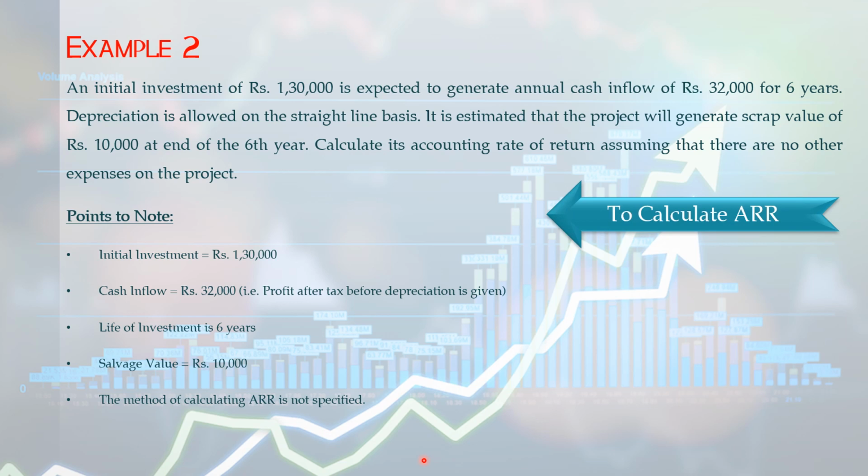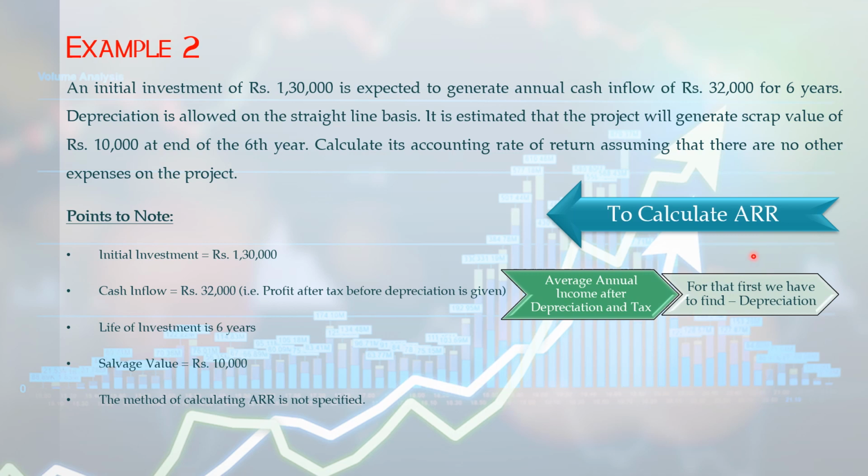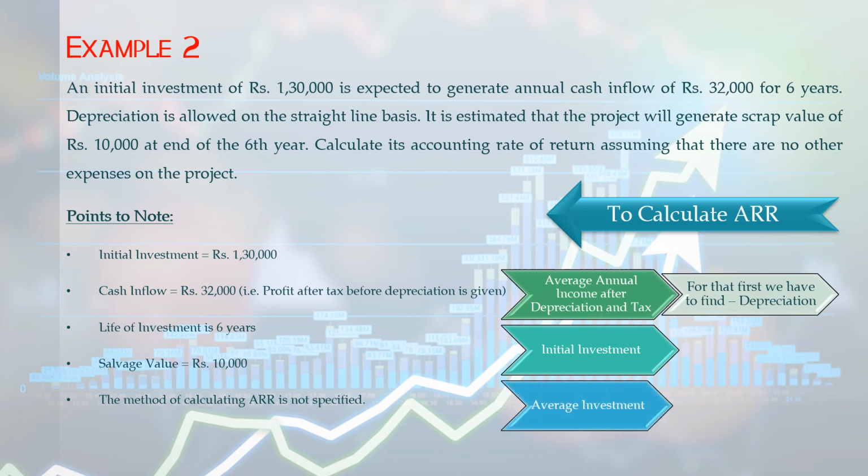So to calculate ARR, first what we have to find? Average annual income after depreciation and tax, because here they have given only cash flow. For that we first find depreciation and then deduct the depreciation from the cash flow to calculate average annual income after depreciation and tax. Then we have to find initial investment. Since the scrap value is given, we will be deducting scrap value from initial investment. Then we have to find average investment.